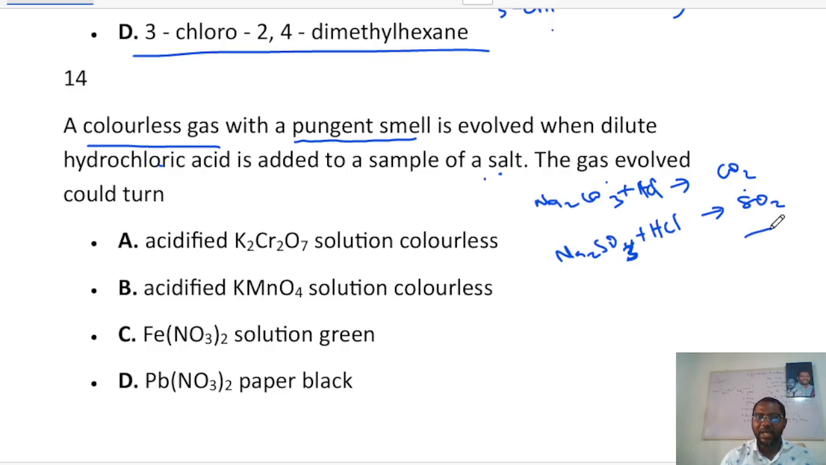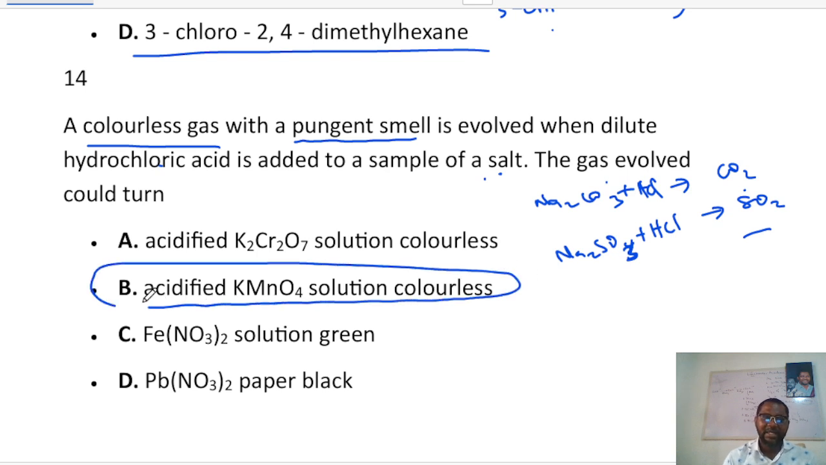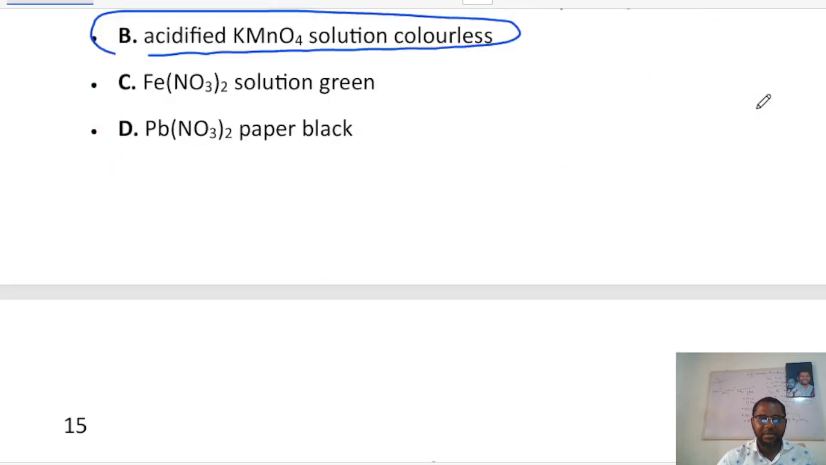And SO2, like we said, is a reducing gas, is a reducing agent. So it is going to turn acidified KMnO4 to become colorless. That is exactly what it is going to do. Okay, and that is the answer to that question. So SO2 is a reducing gas, very important.